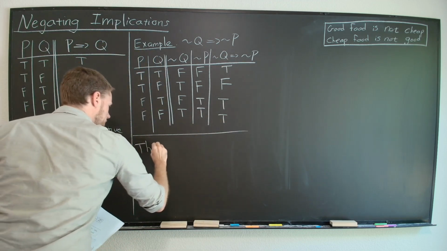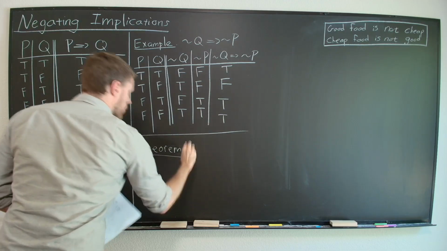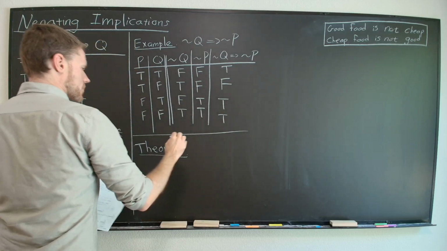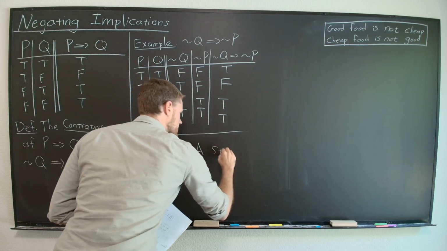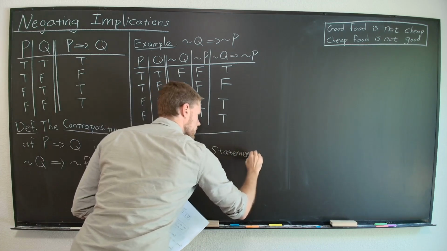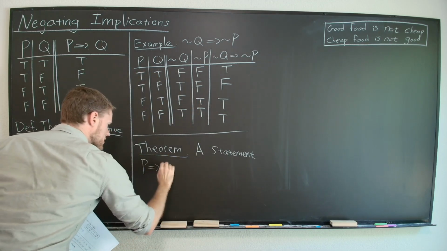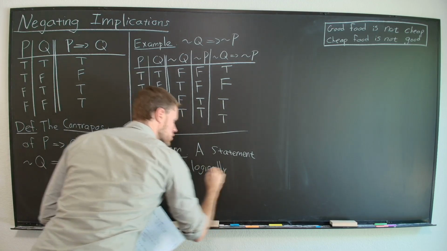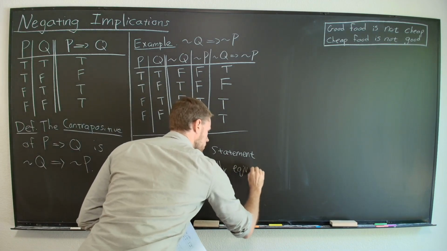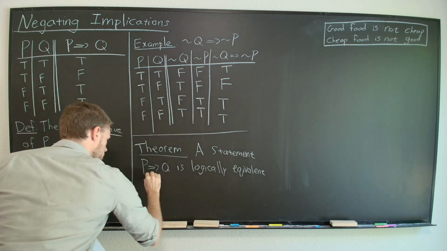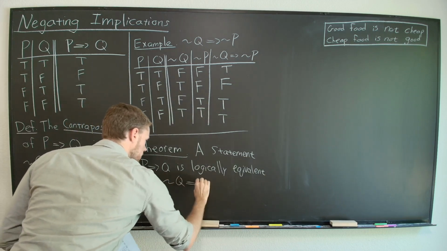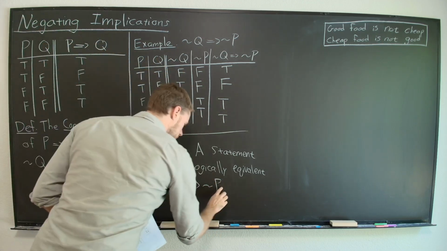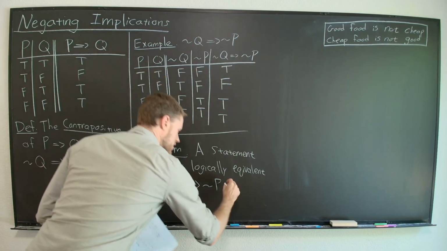Okay, so here's a little theorem. Based off this, this is our proof. These two tables match up their final columns. So the theorem is: a statement which is of the form P implies Q is logically equivalent to not Q implies not P. It's contrapositive.